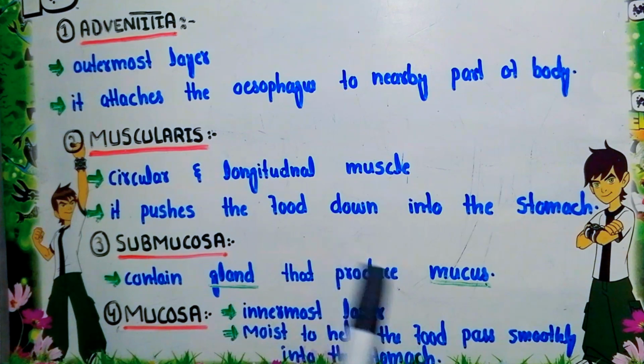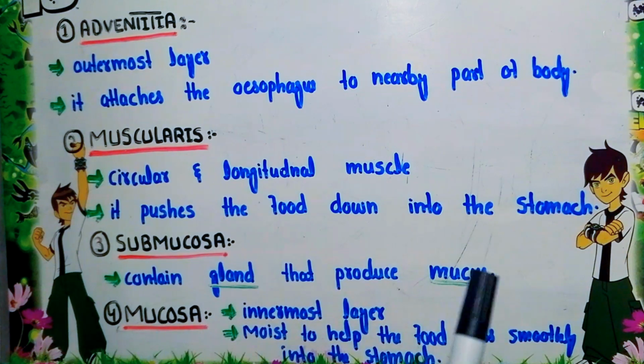The mucus moistens the mucosa layer, which helps in the passage of food. So the food substance easily passes through the esophagus and enters the stomach.